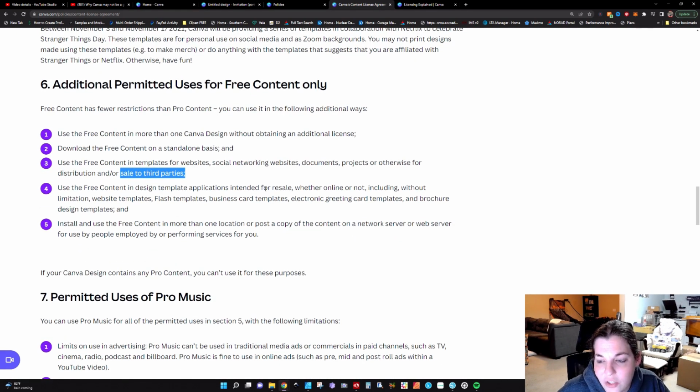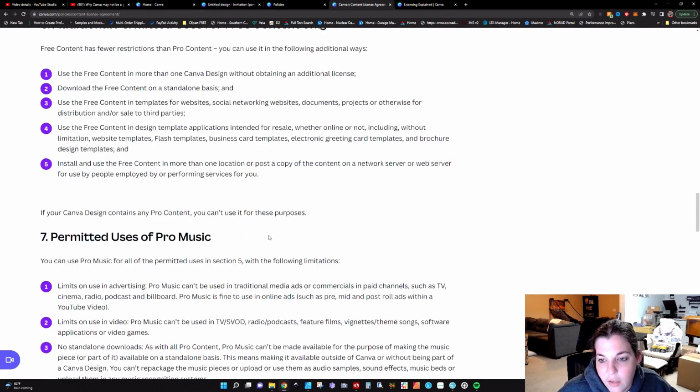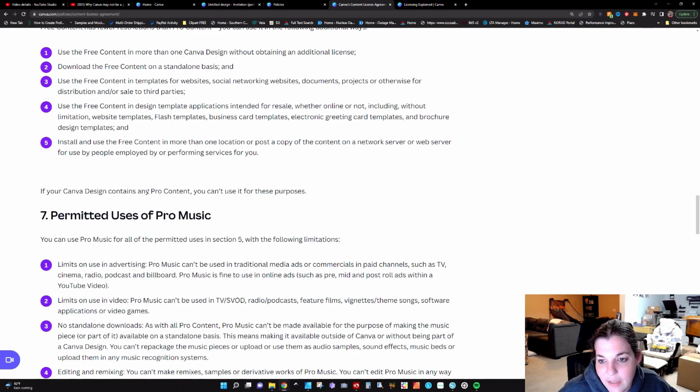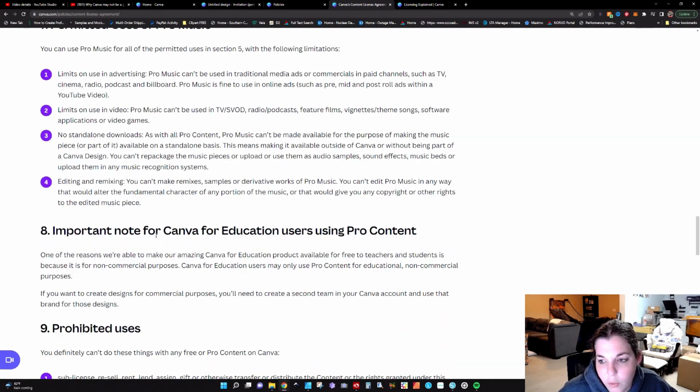Design template applications intended for resale, whether online or not, including without limitation, website templates, flash templates, business card templates, electronic greeting card templates, and brochure and design templates. Okay? And install and use the free content in more than one location or post a copy of the content on a network server or a web server for use by people employed by or performing services for you. If your Canva design contains any pro content, you can't use it for these purposes. Then they go through pro music.